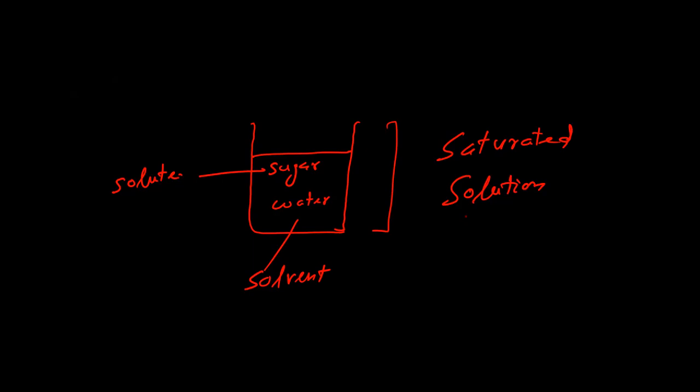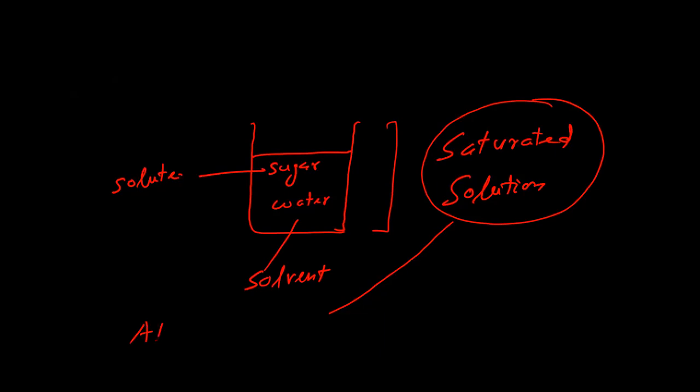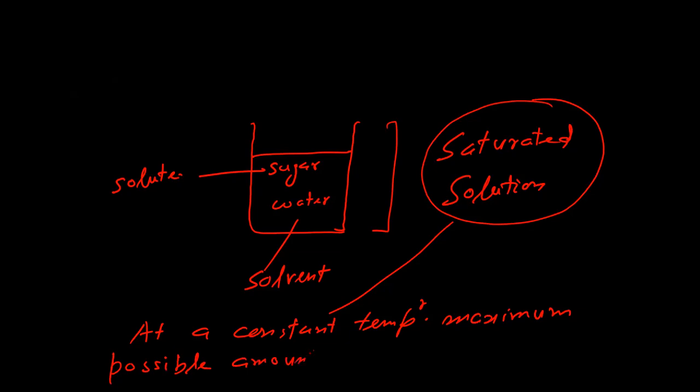Now what will happen? What is a saturated solution? A saturated solution is one in which, at a given temperature, the maximum possible amount of solute is dissolved.